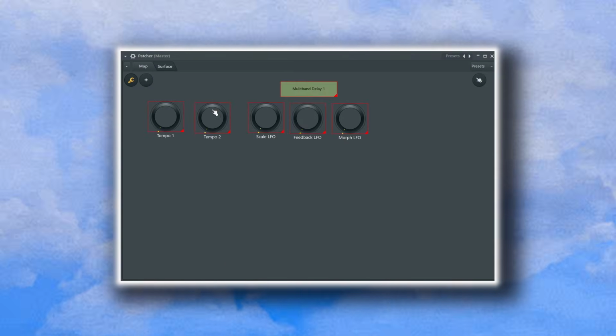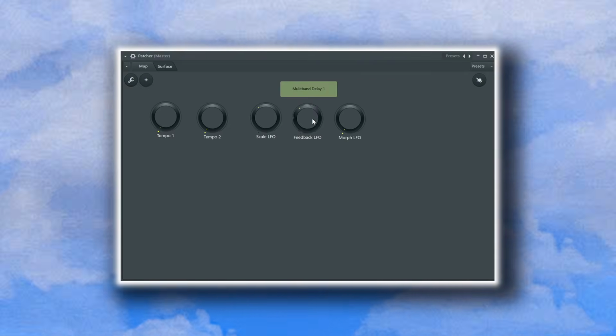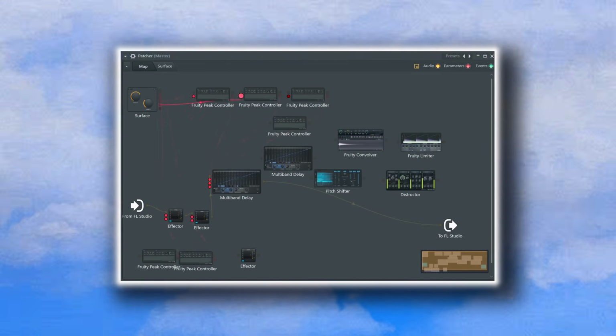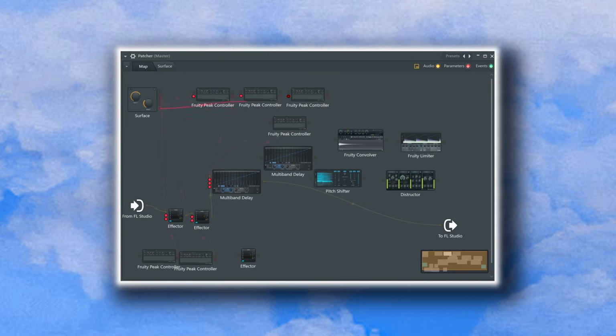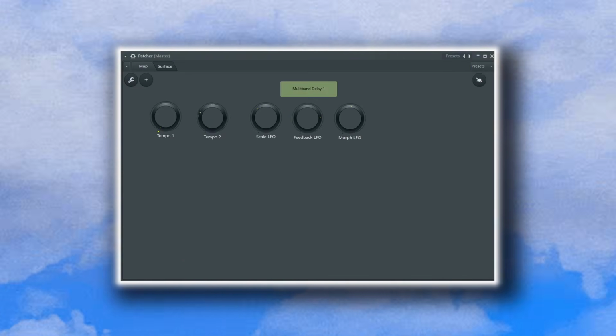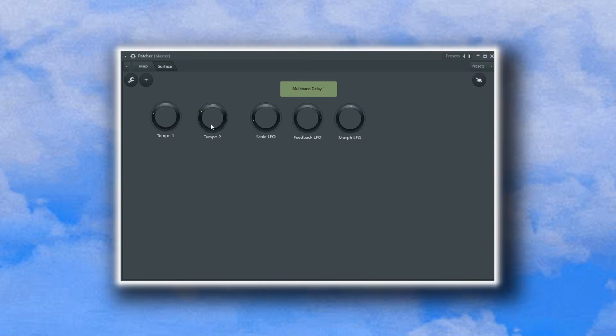Head on to the Surface tab, add a Multi-band Delay 1 label and 3 knobs named after the parameters. Now we want to connect the knob outputs to the speed inputs of the parameter. We can manipulate the LFO speed as well as the Effector tempo from the Surface tab.